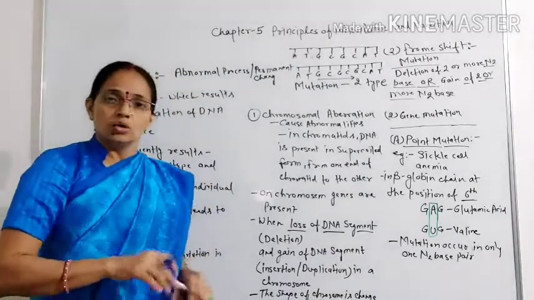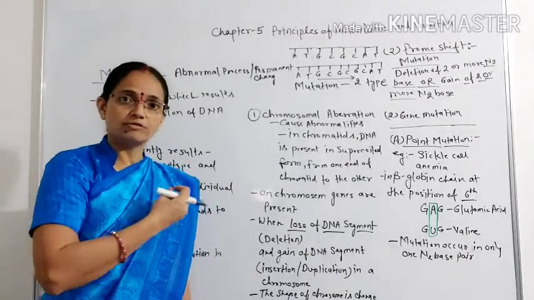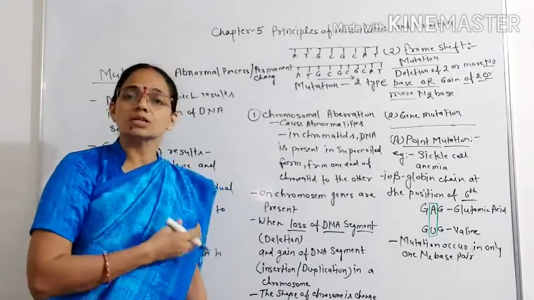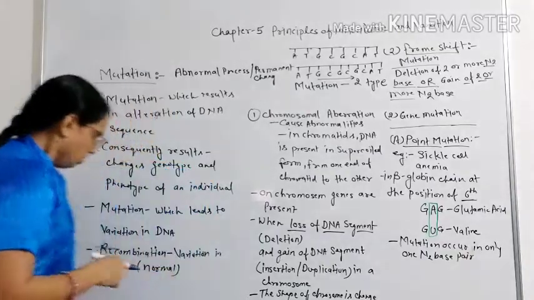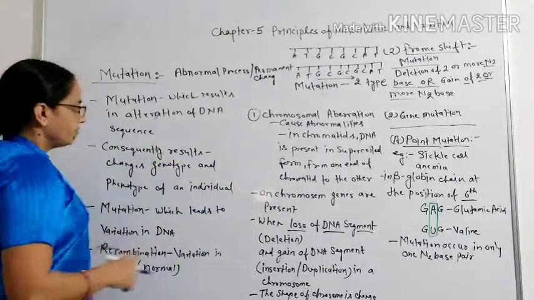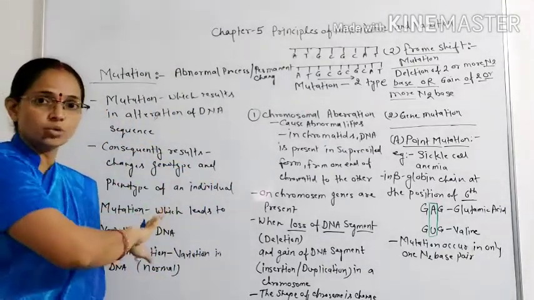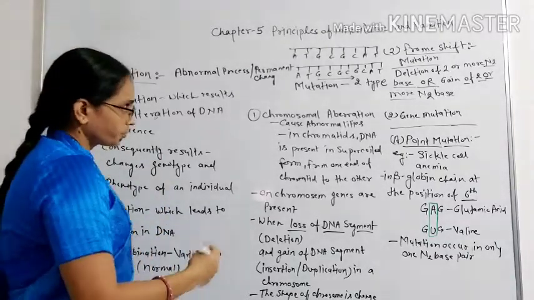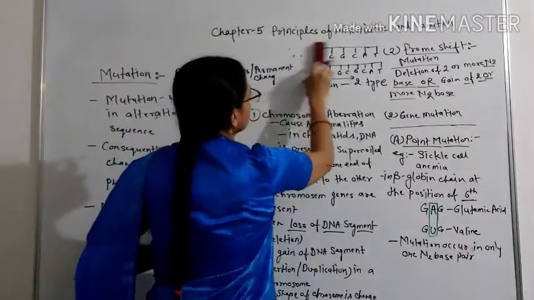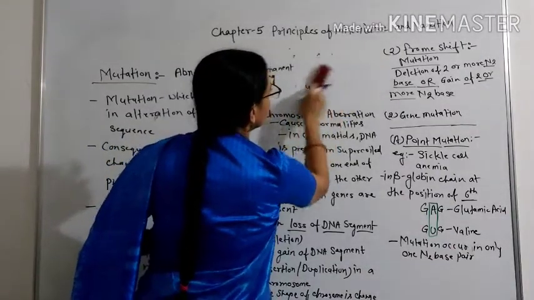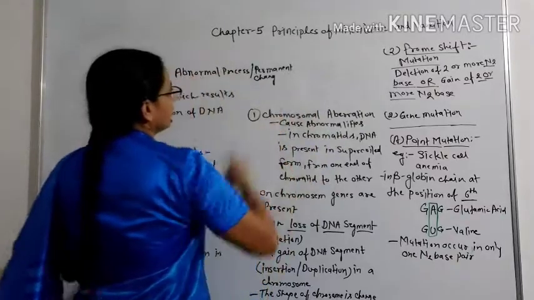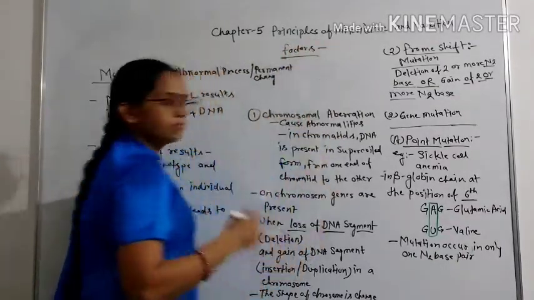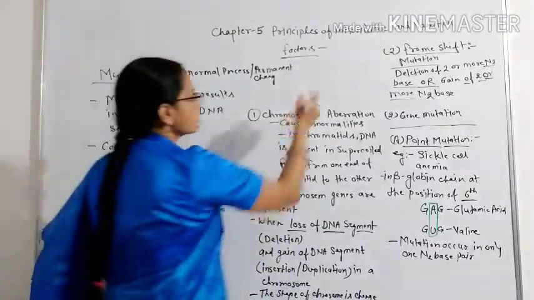Okay, now the reason for mutation. What are the factors which cause mutation? Many factors are there, but here we can discuss only physical factors and chemical factors. Factors which cause mutation are called mutagens.